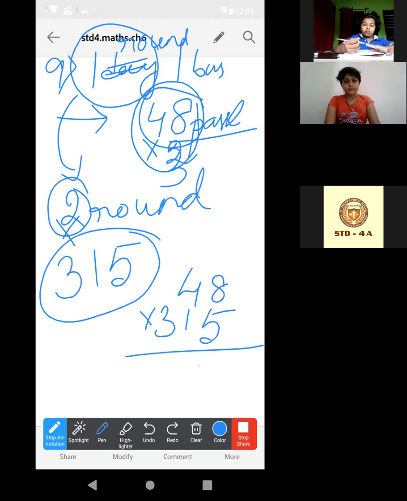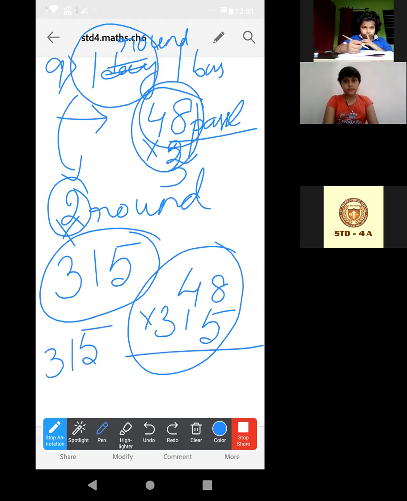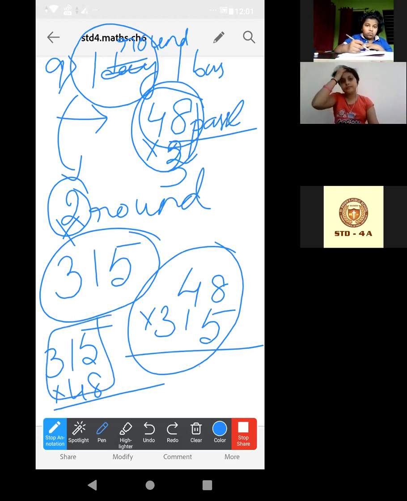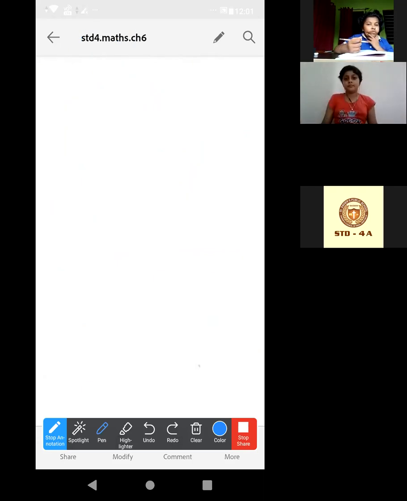Yes, ma'am. Okay, that means in case of multiplication, what will we do? First, take this bigger number, the 3-digit number, then multiply by 48. It will take less time, okay? Do this in the rough portion when you are multiplying. Now, clear to number 9?